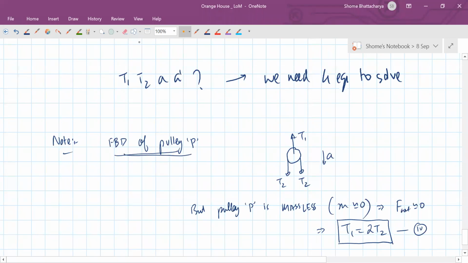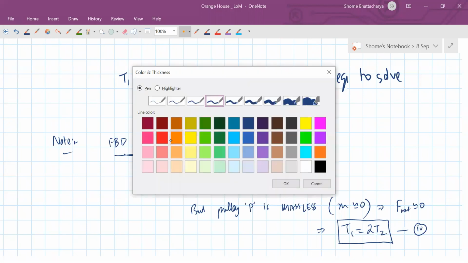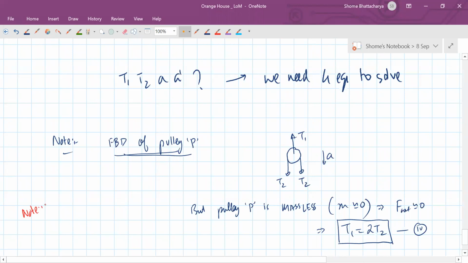Okay, so now from this point onwards, we can just remember this as a rule of thumb. Okay, so if a system has a massless pulley, net force on it must be zero.